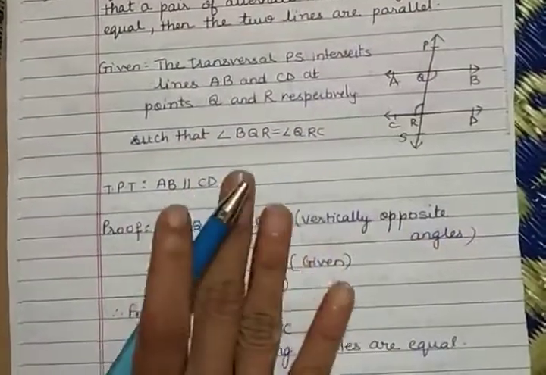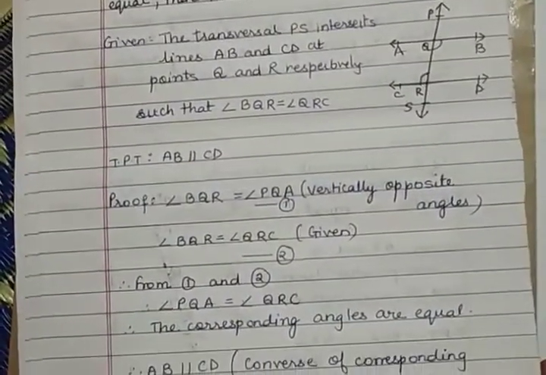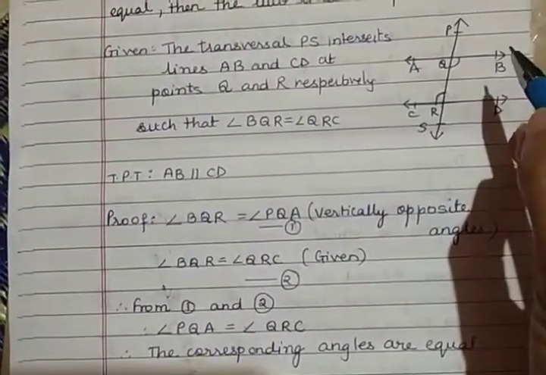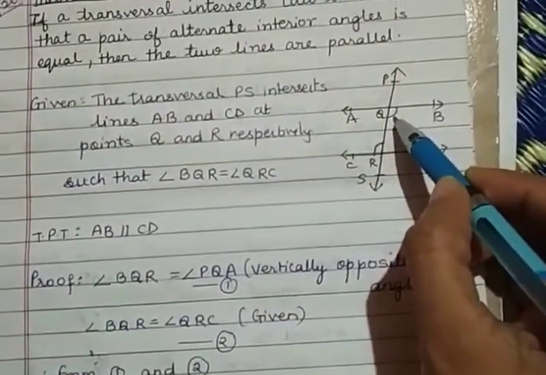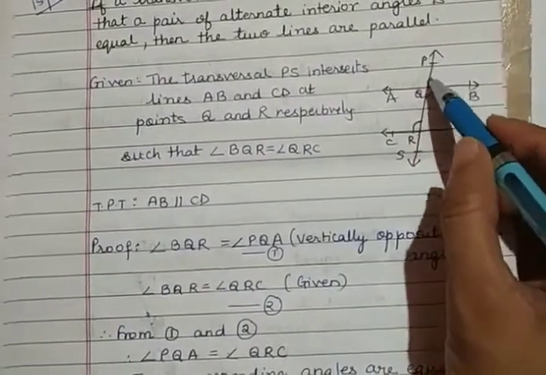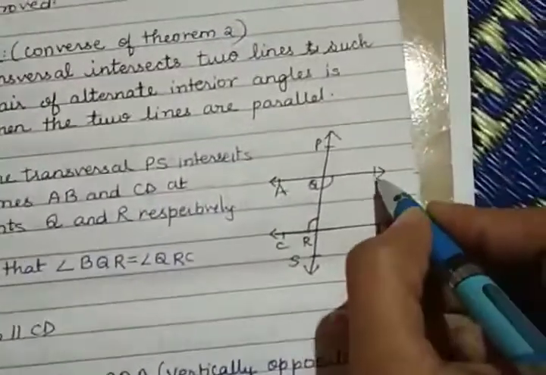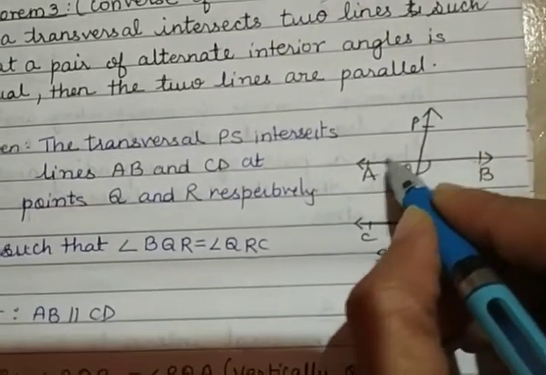Now based on the axioms and theorems that we have already seen, let us see how we can prove this. Now we want this angle, so let us take this angle. Angle BQR is equal to angle PQA.